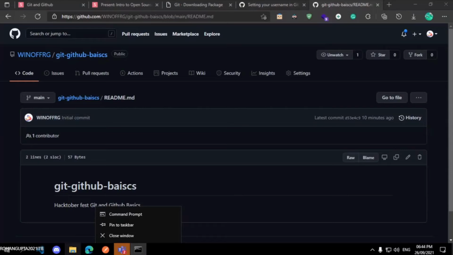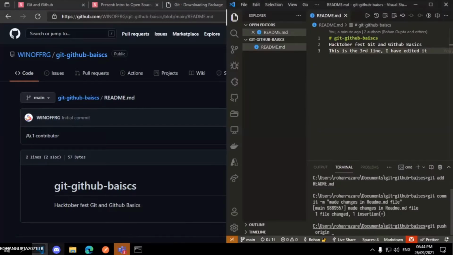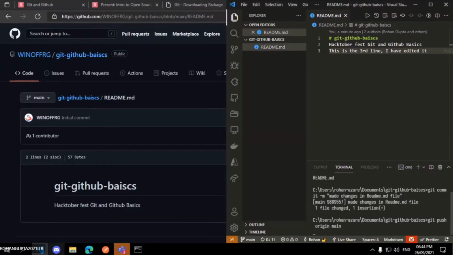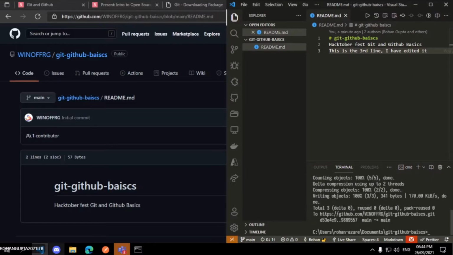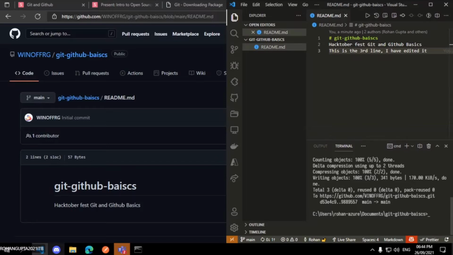I will go back to my VS Code and give the branch name. So git push, where the action to perform is push. We need to push our code to where is stated by origin, and the name of the branch, main. So git push origin main. What it will do is compress the code base and push that code base to the remote repository. Okay, not override, but just push the changes to that remote repository.